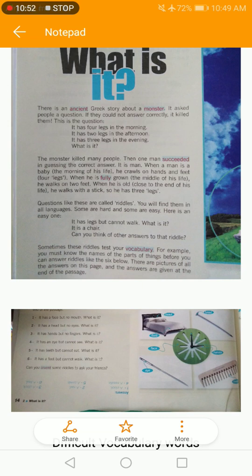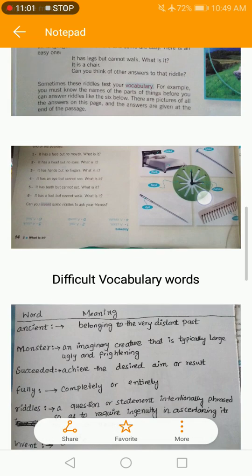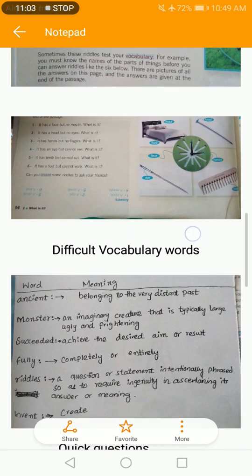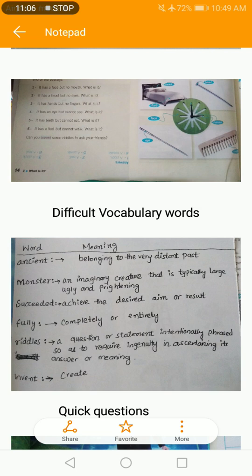You have to invent some riddles and write down the riddles with the answers. Now come to the different vocabulary words in the above paragraph. The first one is ancient, which means belonging to the very distant past. The second one is monster. A monster is an imaginary creature that is typically large, ugly, and frightening.